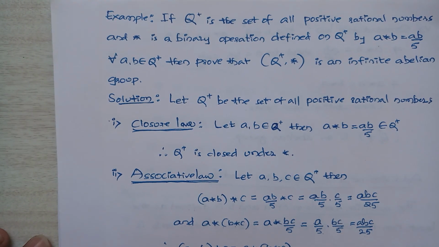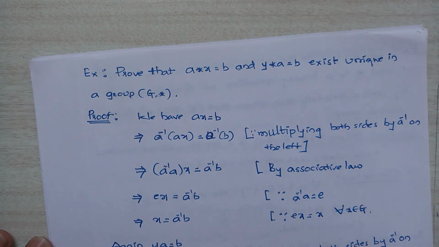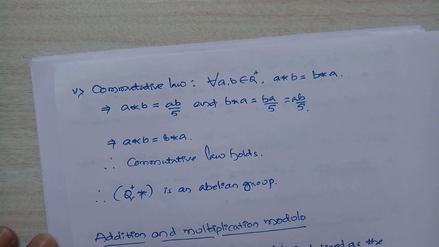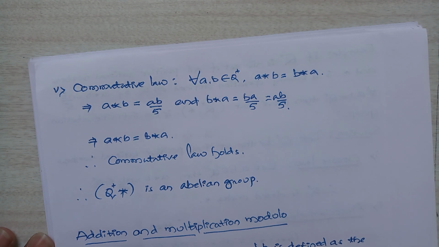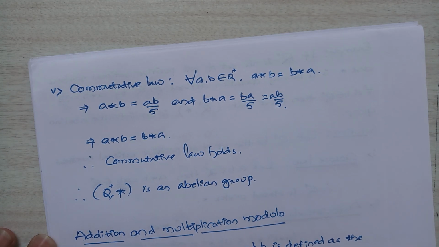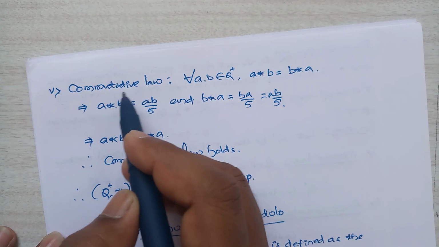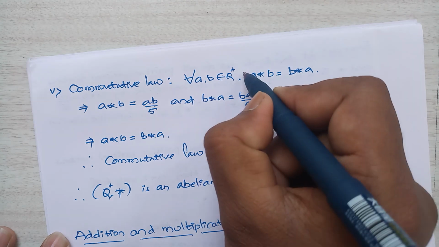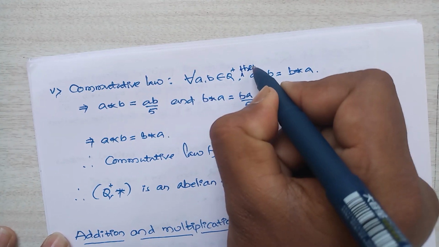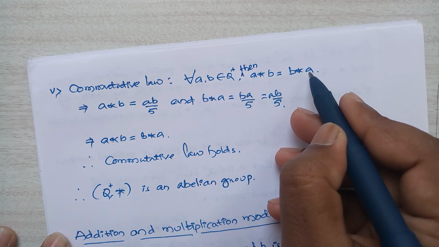So next we have to check the commutative law, because the question is to prove, using that condition, that it is an infinite abelian group. So commutative law: for all a, b belongs to Q plus, a star b is equal to b star a.